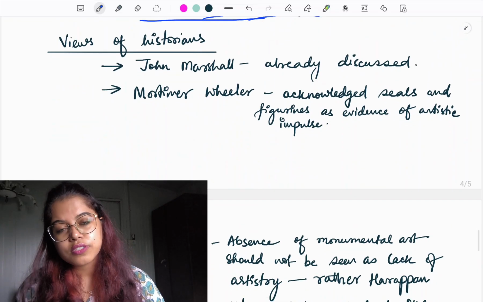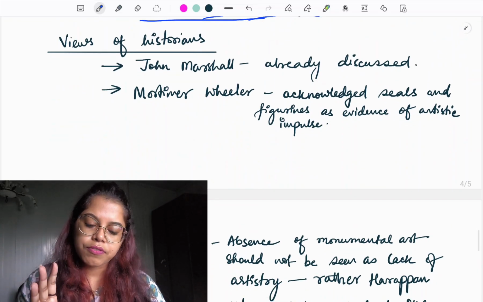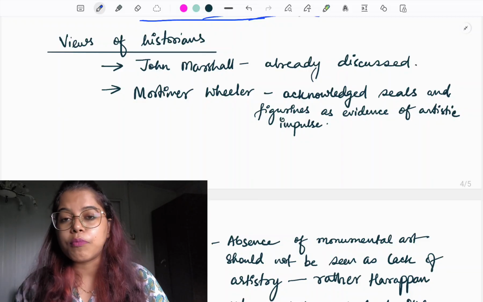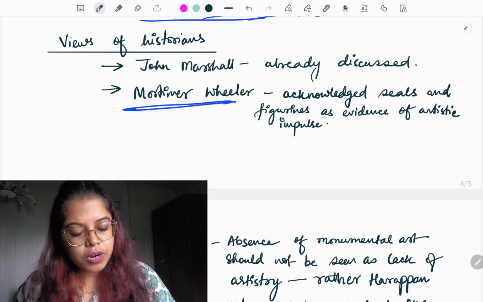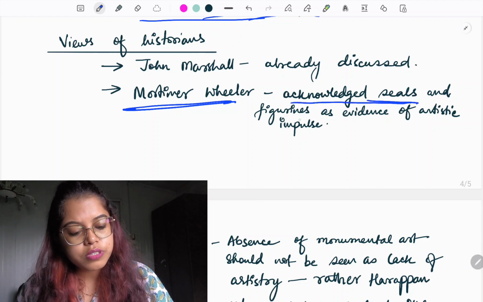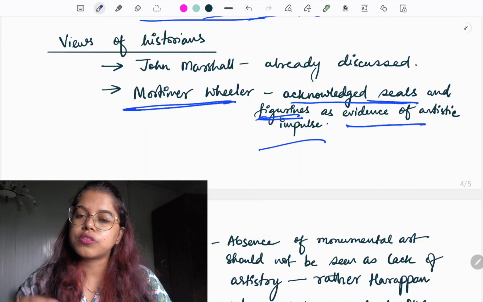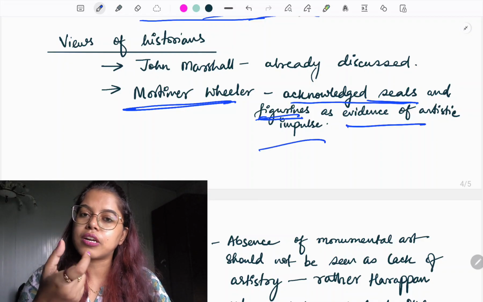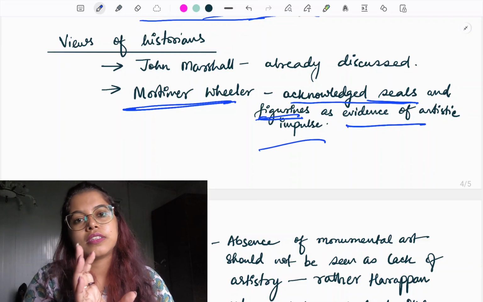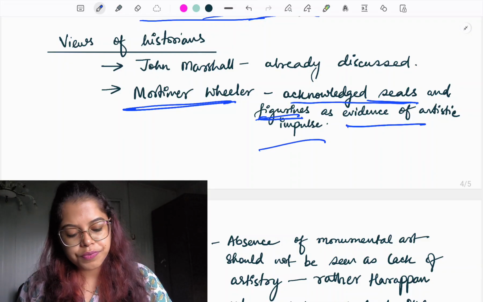The views of historians that we should know for this topic. For example, we have John Marshall, whom we have already discussed. We also have Mortimer Wheeler, very important. What he says is, he acknowledged that yes, seals and figurines are also evidence of artistic impulse. So when we are writing our answers, we can use his name and his argument in between to substantiate our view.